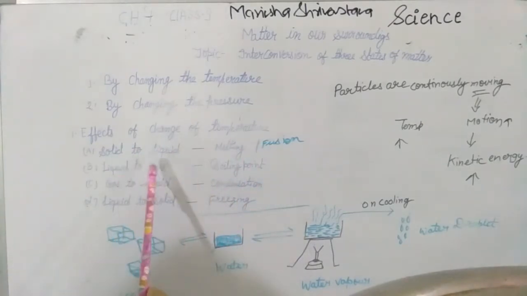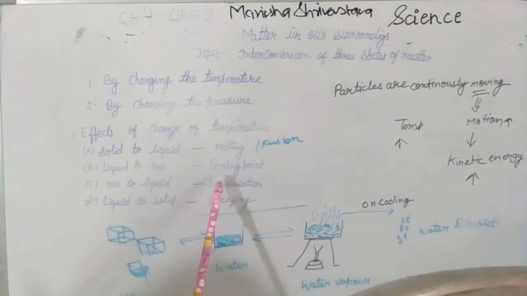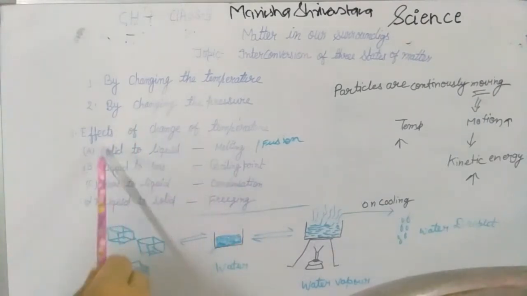When liquid changes into gas, it is called boiling, and we will discuss the boiling point. When gas changes into liquid, the process is called condensation. When liquid changes into solid again, the process is called freezing. So we will learn about these four interconversions.